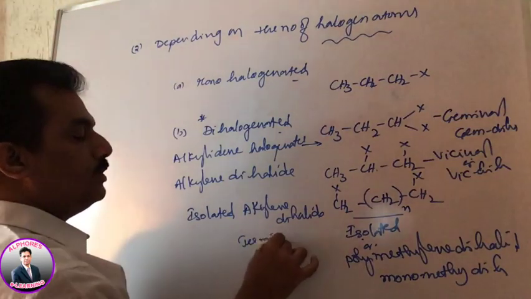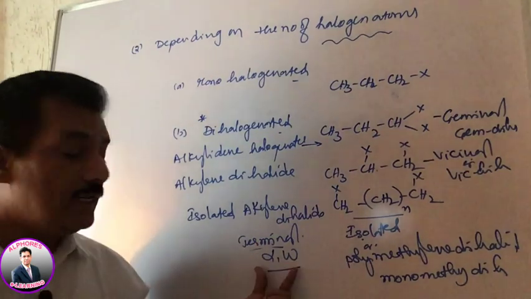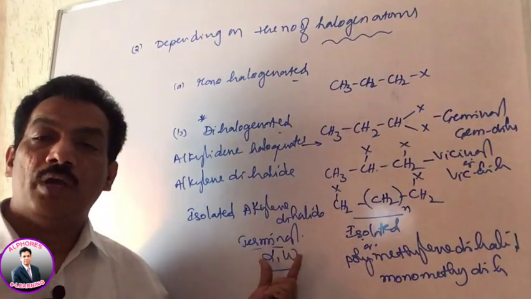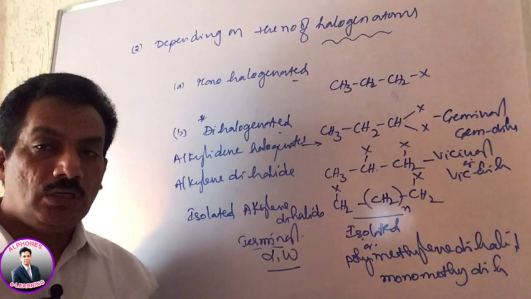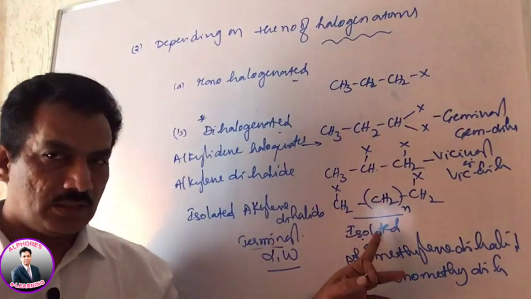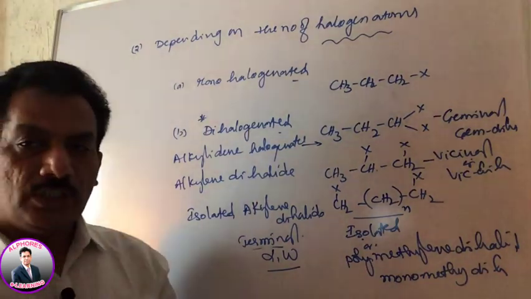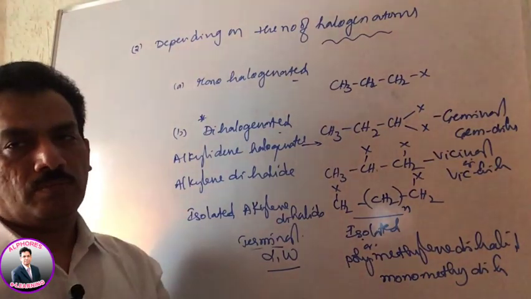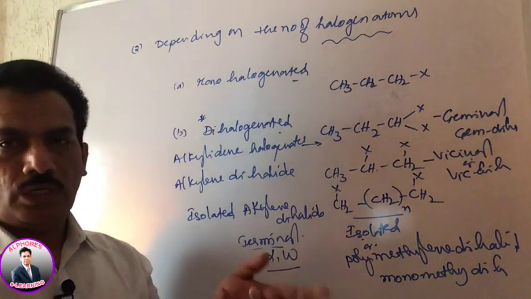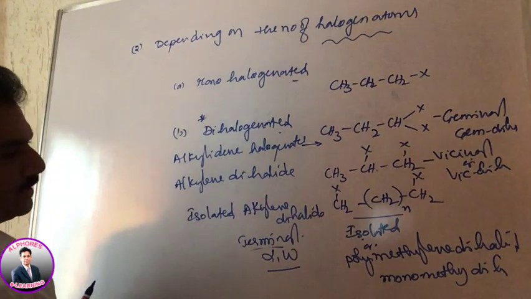Only terminal dihalides are considered alpha omega dihalides. In case they are non-terminal, we have to consider them isolated dihalides. Depending on the position, in the IUPAC system, you refer to the position with numbers 1, 2, 3 like that. Clear? And this is the dihalide classification.